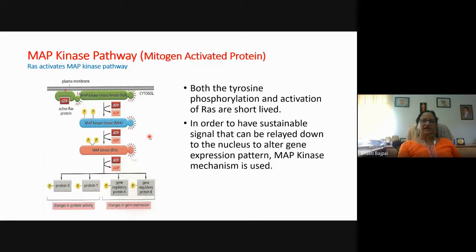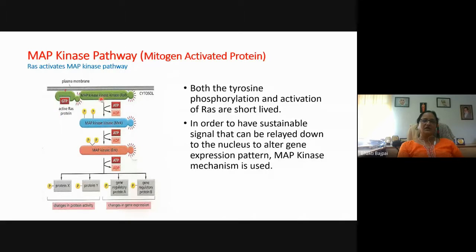So here we'll see the MAP kinase pathway, which is activated by the monomeric GTPase protein, that is the RAS protein. After the signal, here it can be a GPCR or an RTK, receptor tyrosine kinase. After the binding of the ligand, there will be activation of the monomeric GTP binding protein. So this is the RAS protein which is activated. Now the duration for which the RAS protein remains active is very short. And also the RTK that we have seen remains in the active form for a very short duration.